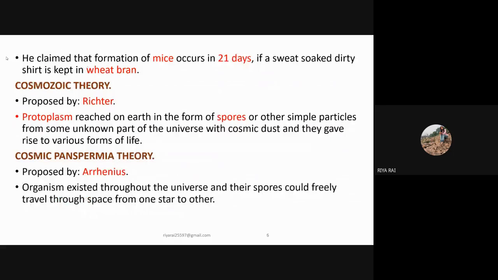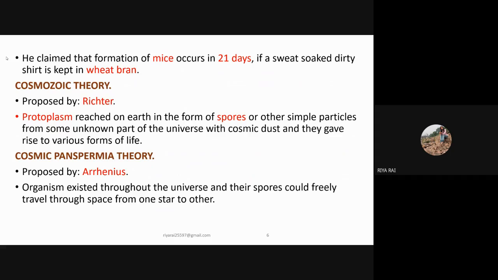According to him, mice formed within 21 days when a sweat-soaked dirty shirt was kept in wheat bran. That wheat bran supported the growth of the mice as an energy or nutrition source, and from that the mice developed within 21 days.